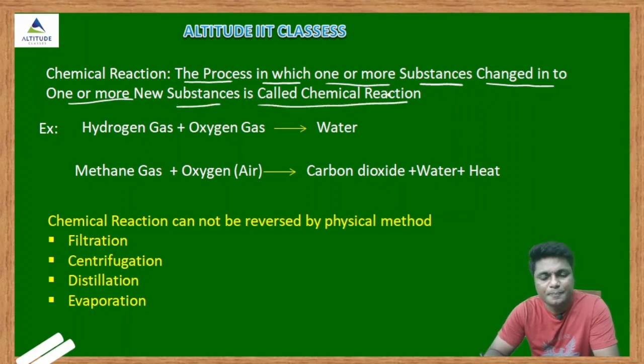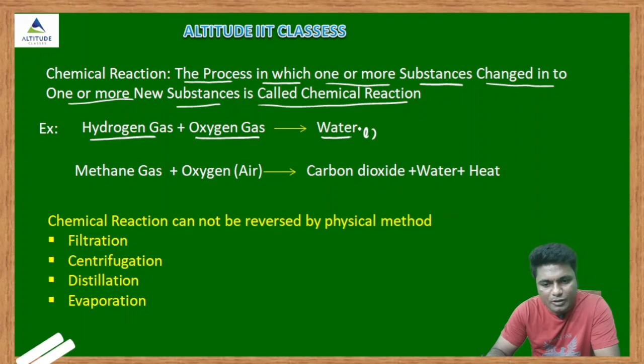Chemical reaction. For example, let's take the hydrogen gas and oxygen gas. See, plus means what? This is hydrogen gas combined with oxygen gas, both are gases, and you will get what? Water. So water is what? Liquid. Here the physical state also changes, and you know that now what is the formula of water? H2O.